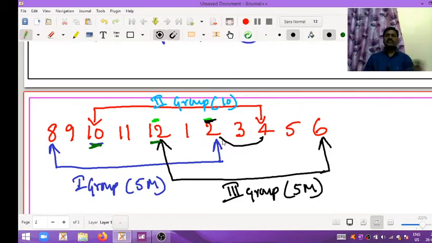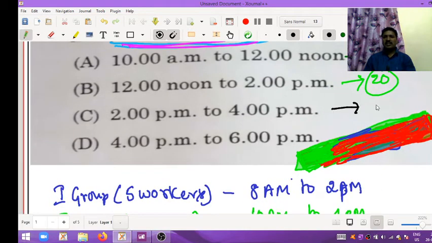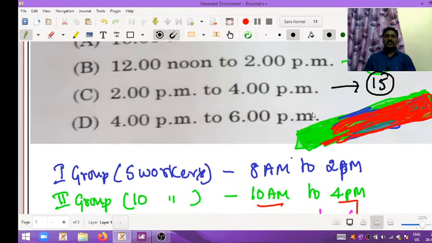First group avoided, and only second group and third group will come. So that's why 10 plus 5, 15 members will come in this option. Again, the third option is 4 to 6 p.m.